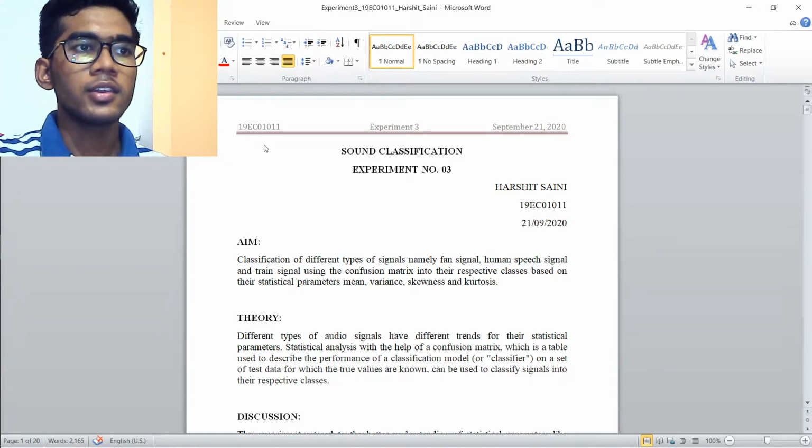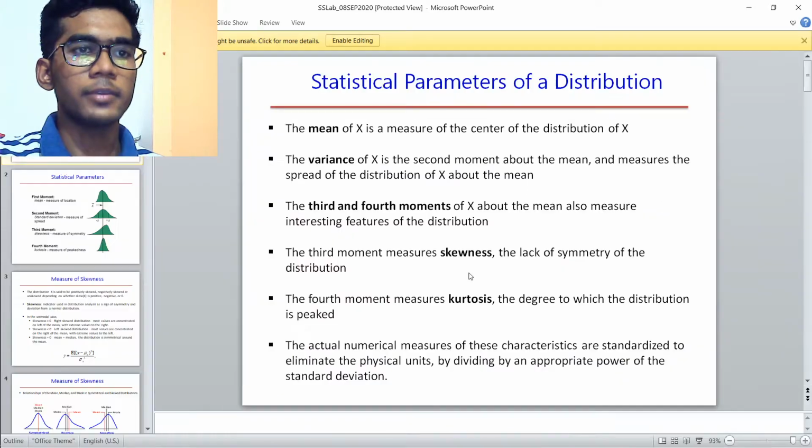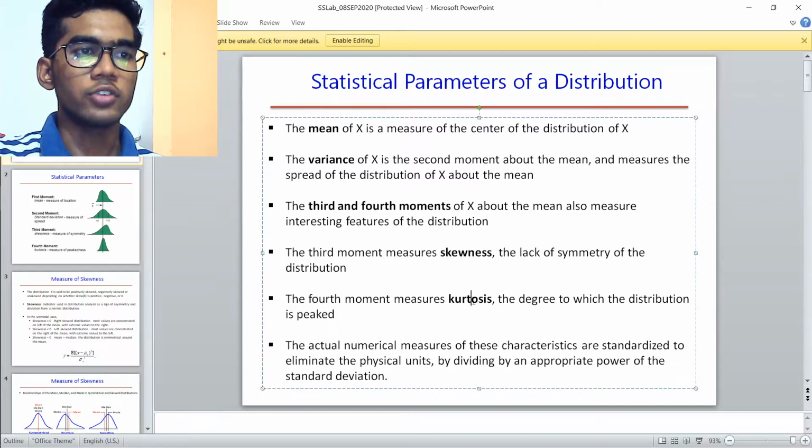The aim of the experiment is sound classification. In this experiment, we will read three different signals, namely a fan signal, a human speech signal, and a train signal, and classify them into their respective classes on the basis of statistical parameters: mean, variance, skewness, and kurtosis. First, let's see these parameters. The four basic statistical parameters are mean, variance, skewness, and kurtosis. We observe the trend in these parameters for our audio file and classify it accordingly.